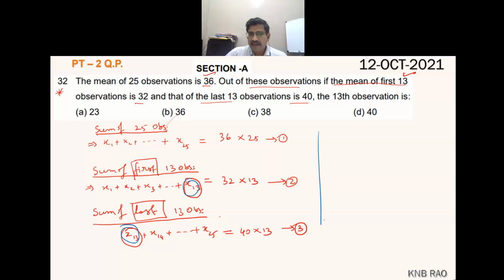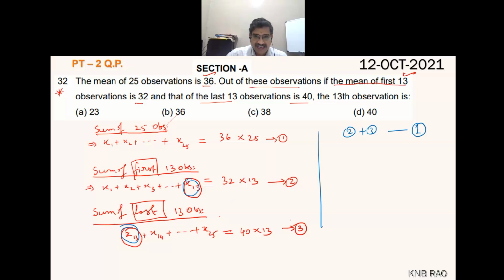Now, if I add equation 2 and equation 3, and from them subtract equation 1, we will get that fellow alone, X13. Correct? X1, X2, X3 up to X13 we are adding, and again X13, X14, X15 up to X25 we will add.